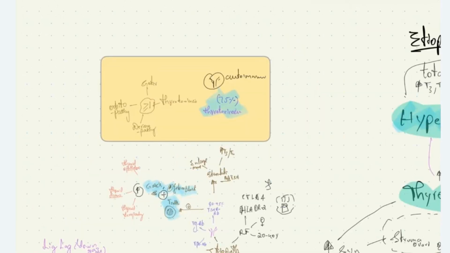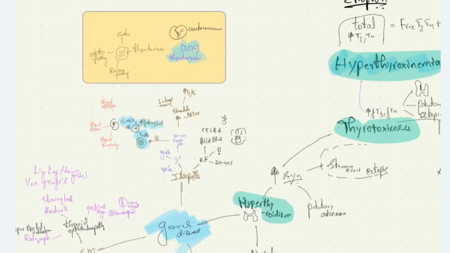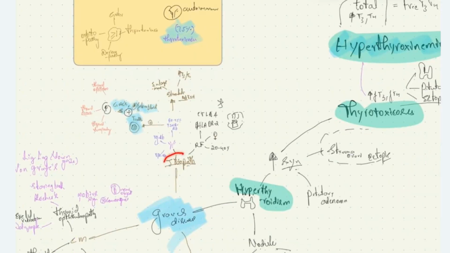Graves' disease is an autoimmune condition characterized by one or more of the following features: features of thyrotoxicosis, goiter, thyroid orbitopathy, or thyroid dermopathy. What are these? We'll see shortly. Before that, let's see the etiopathophysiology of Graves' disease.